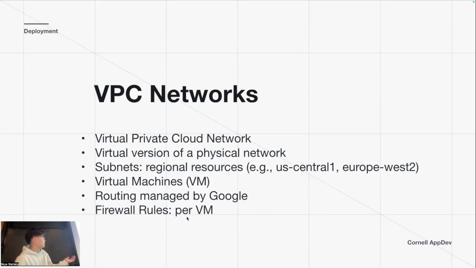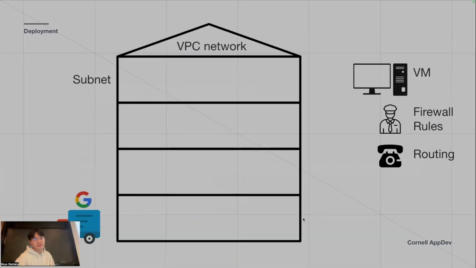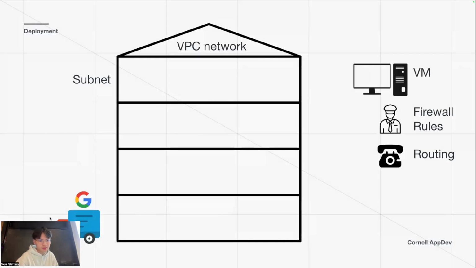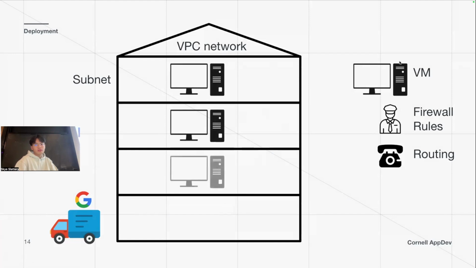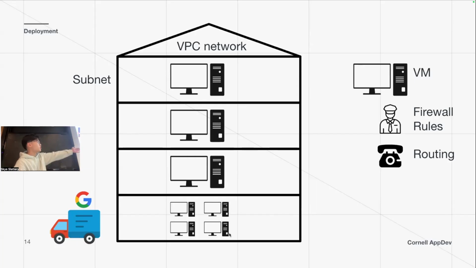So I thought this was a bit hard to understand, so I made a nice graph, or analogy, here. Let me move this away. You can imagine a VPC network as an office building. Every floor is a subnet, a different location, a different region, right? And for each subnet, we can have a VM, imagine this as a computer, or we can have multiple VMs in each subnet. So this is multiple machines in different areas, like four in Asia, one in Europe, three in the US, and stuff like that. Each floor is a subnet, and you have virtual machines in every subnet, right?